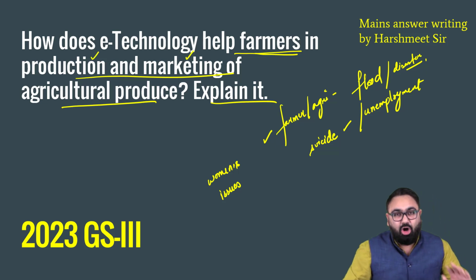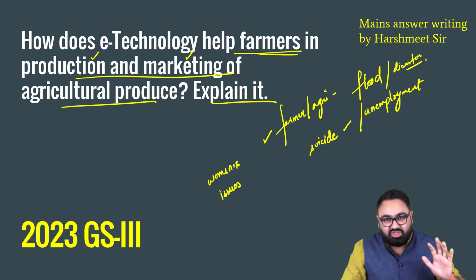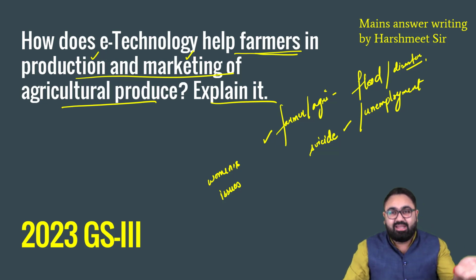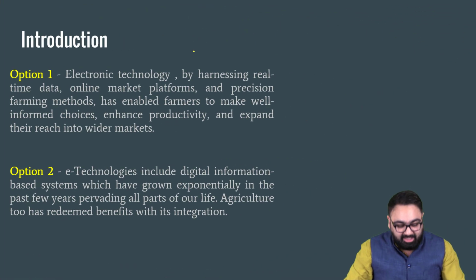You will see almost every UPSC mains question will ask you at least 2 things. There are very few UPSC mains questions that will only ask you one thing. There will always be at least 2 parts. Here also they're asking you 2 things. Use of technology in production and then use of technology in marketing also. So both of these have to be written.